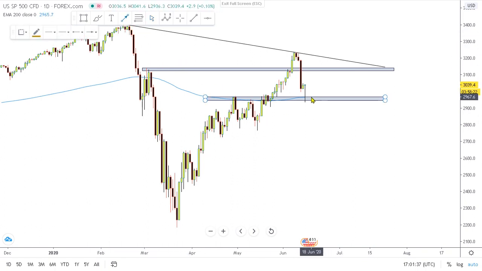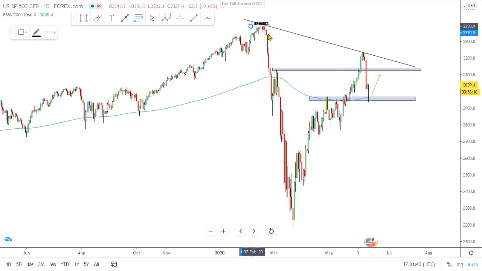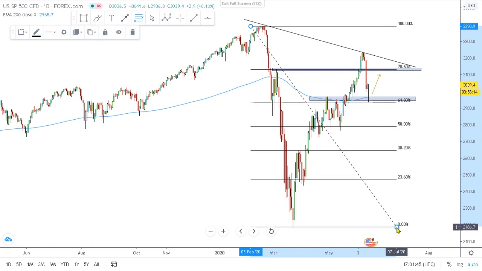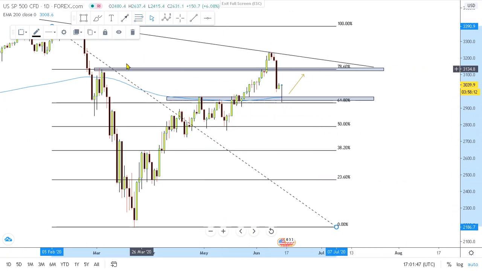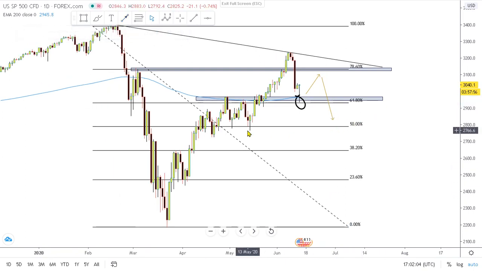I feel like it might go up this way, and let's see the retracement as well. I think it's at 60 level. Yeah, the price got rejected here at the 61.80 percentage, and it's currently got rejected here. Might come to retrace this level and might do like this.